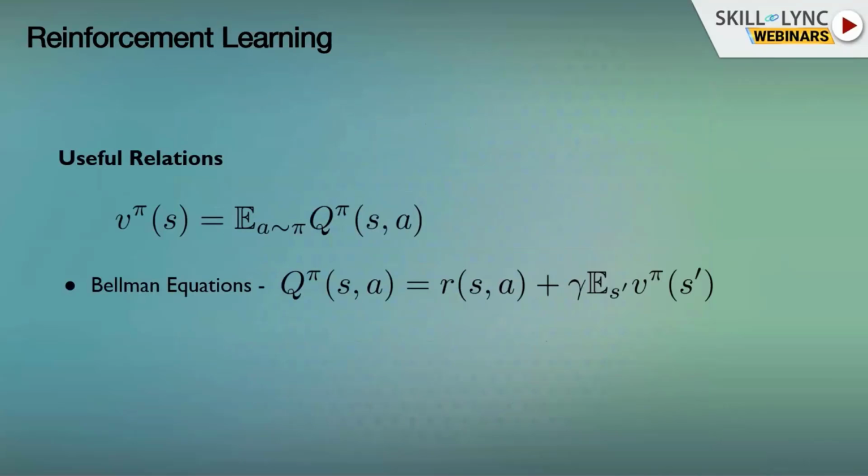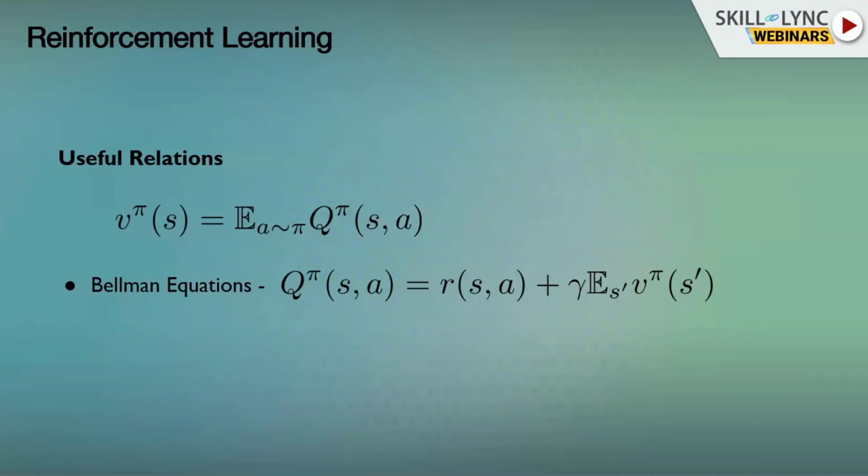So here are some useful relations. First of all, I told you that the value and the Q value are quite similar. The value looks at the expected sum of rewards under policy pi, and the Q function looks at the expected sum when we assume that at the current state we're taking an action A. So the value and the Q function are actually related in the manner that you see there. It's simply the expectation given that A was sampled from pi. So they're very much related. The Q function gives us a little more control over choosing a policy, algorithmic control.